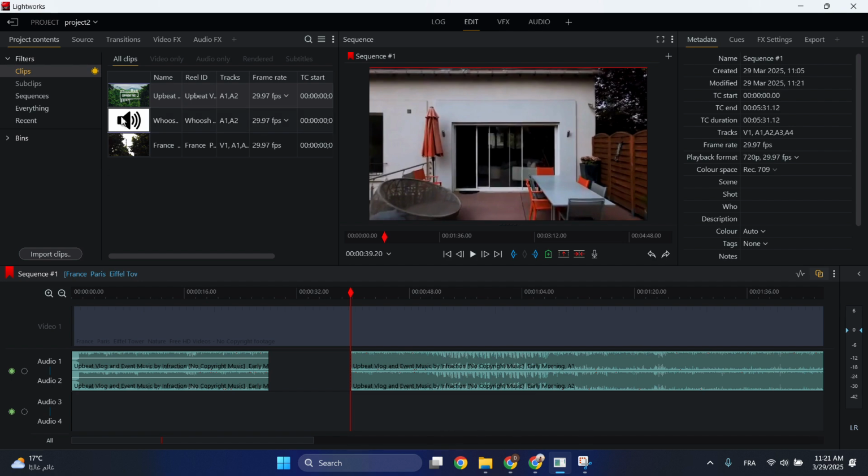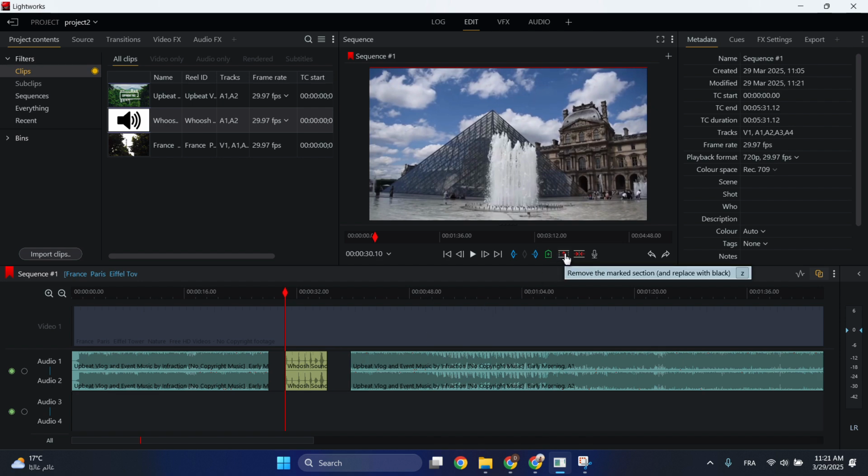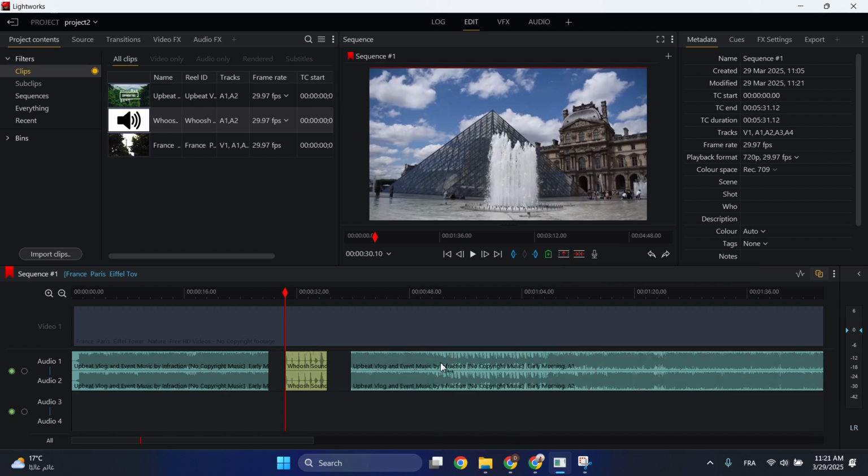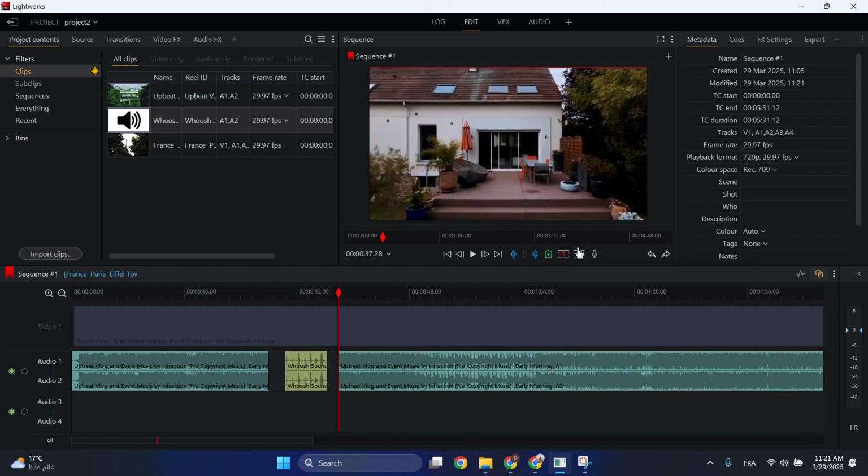And now let's say we want to add a sound effect in this part. We can add it like this, then click this. Oh, like that. We can trim it. Save like that.